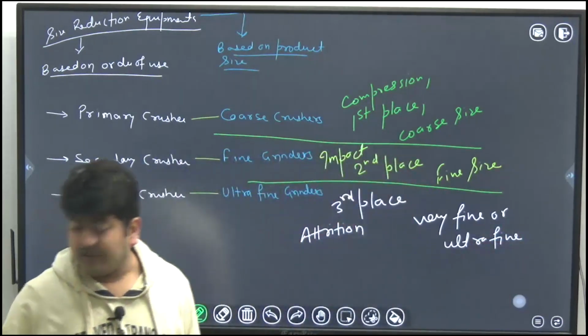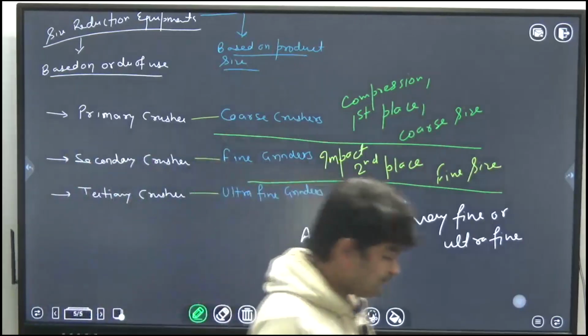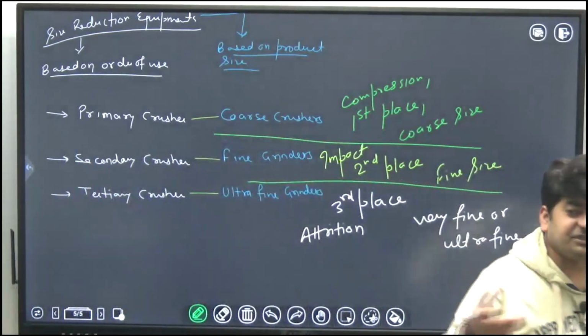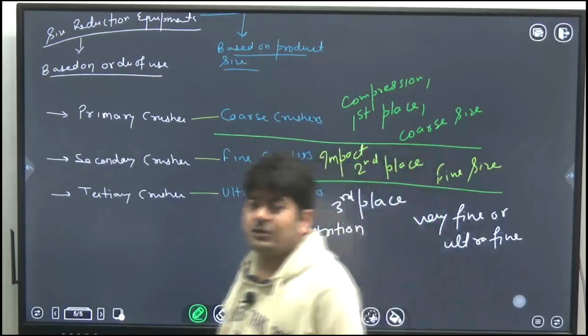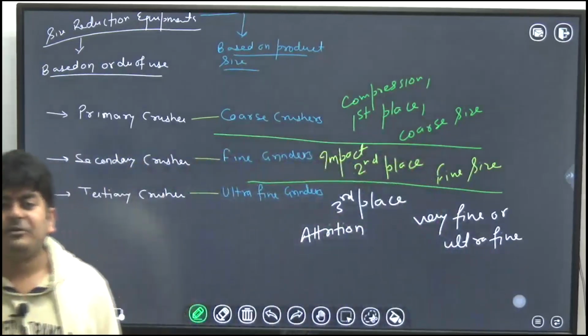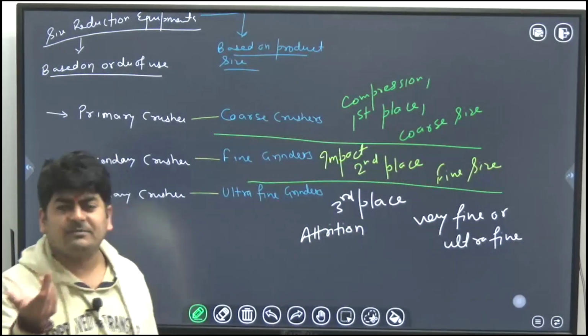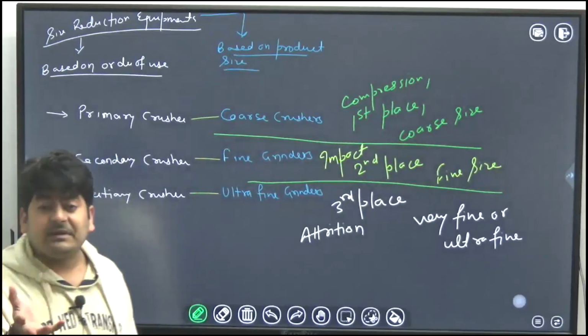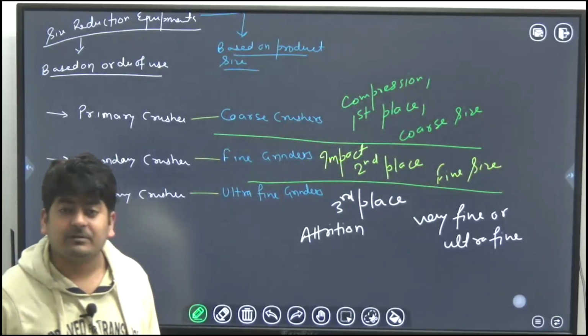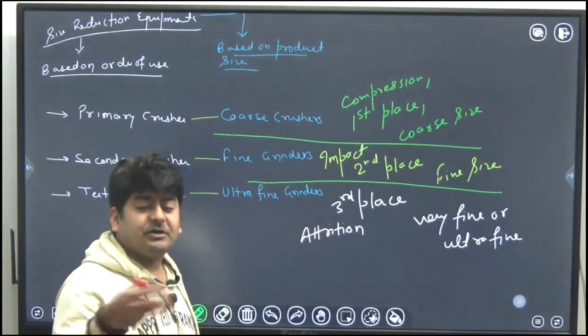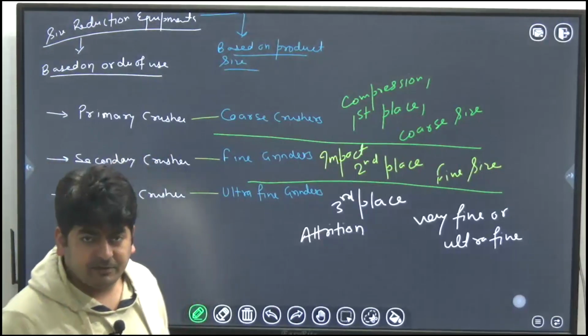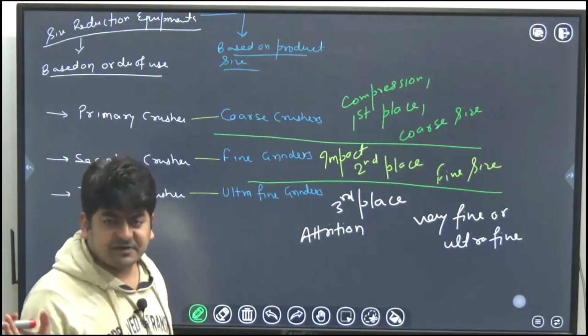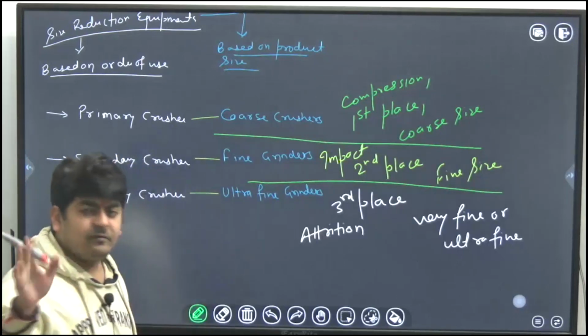Okay, so there was a question in the GATE exam. I don't remember in which year it was, but there was a question: to produce talcum powder, which equipment will you prefer? It was an MCQ, a multiple choice question for 1 mark. Some options were there, but forget about the equipment.